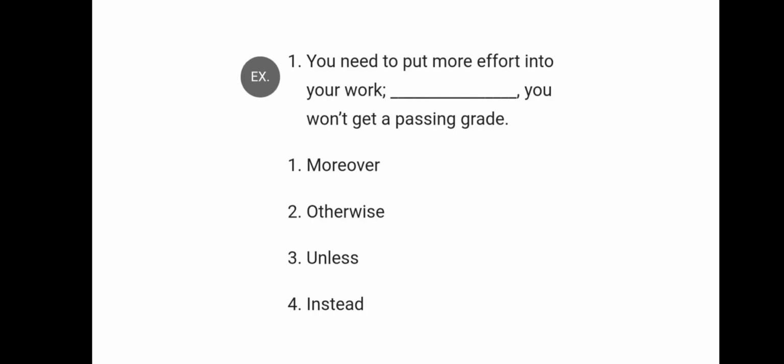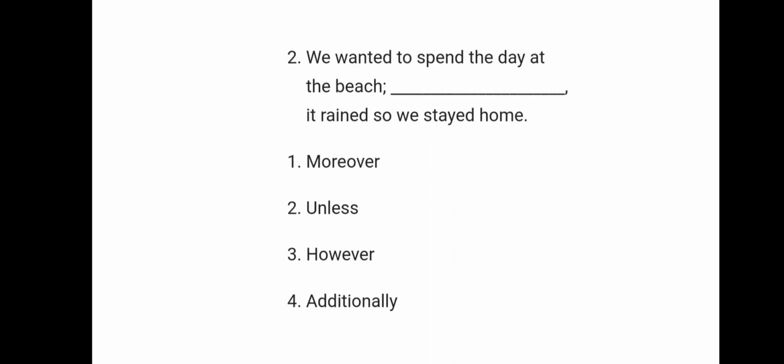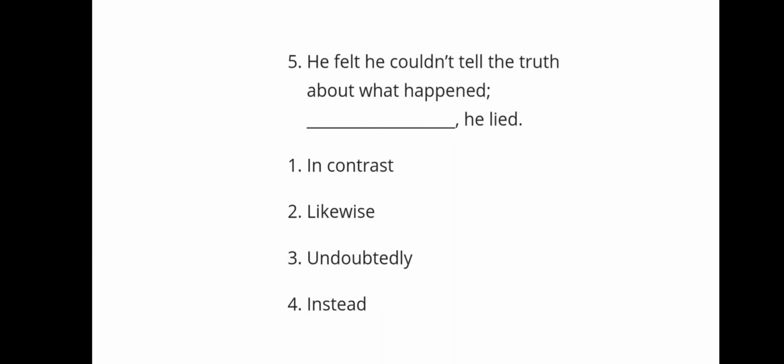Now I want you all to solve this example. Everybody will solve it. I will ask anyone to give the answer. You need to put more effort into your work. Dash, you won't get a passing grade. Second one, we wanted to spend the day at the beach. Dash, it rained so we stayed home. Third one, he felt he couldn't tell the truth about what happened. Dash, he lied.